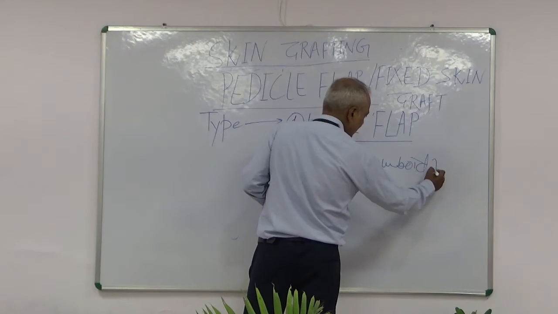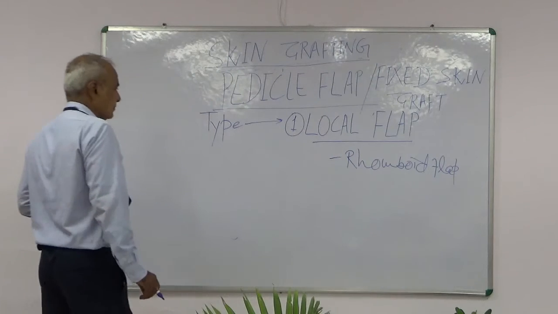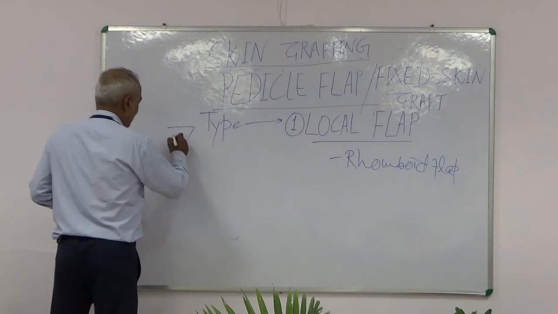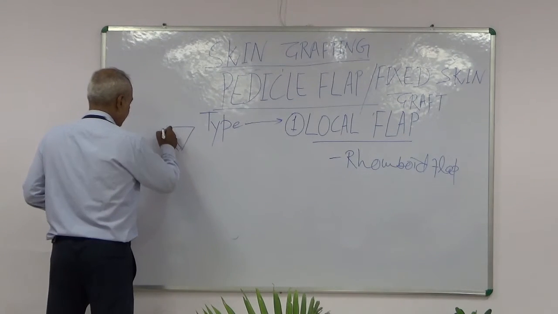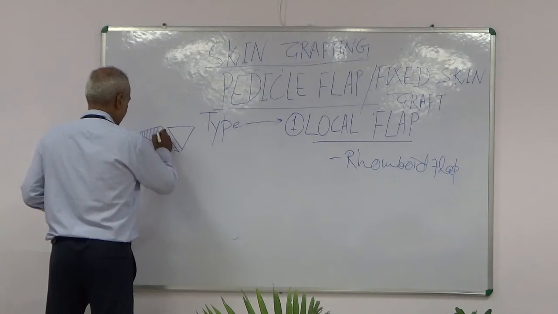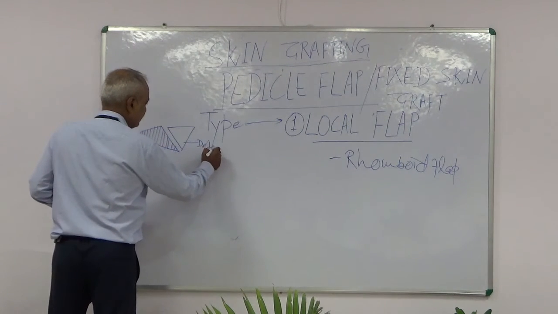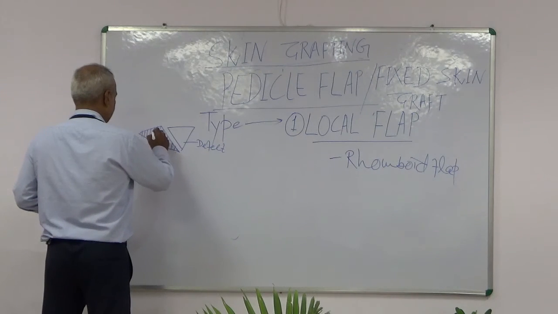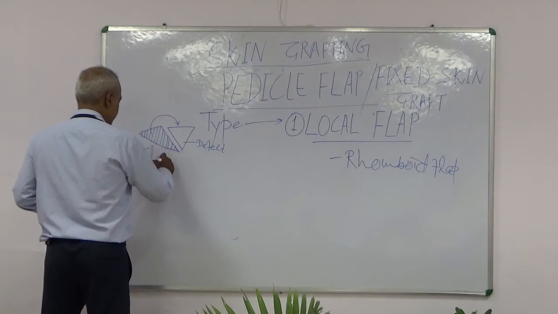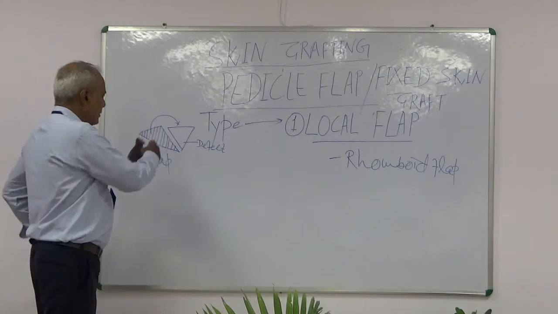rhomboid flap. You have already seen the picture. This is the defect. This is the flap. This is rotated on its blood supply and placed over it.